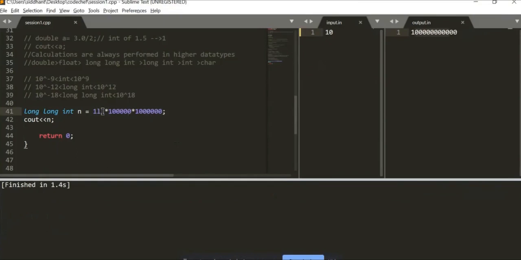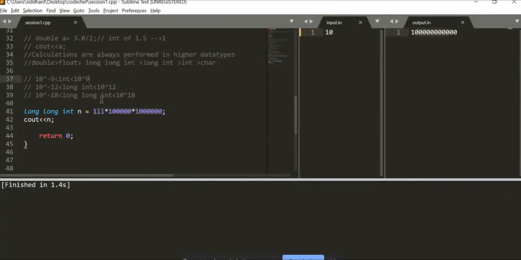Now 1 LL stands for long long. So it is just 1 multiplied by long long. It's 1, so it won't change your calculation. 1 multiplied by anything won't change your calculation. But the thing it does is it brings in this long long. So 1 is in long long format. Since it's in long long format, all the calculations are performed in higher data types. So this whole expression is converted into long long.